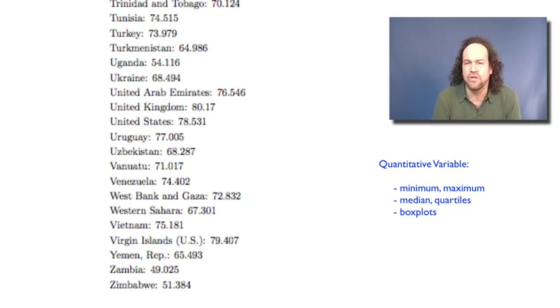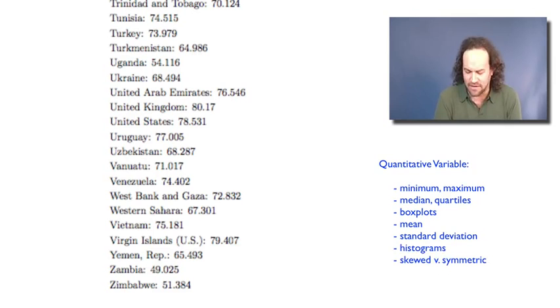We also computed things like the mean value and the standard deviation. We could plot things like histograms. We could talk about if they're skewed or if they're symmetric. We could talk about the extreme values of the data. These are all things that we can talk about if we have quantitative data. But there's other kinds of data too.